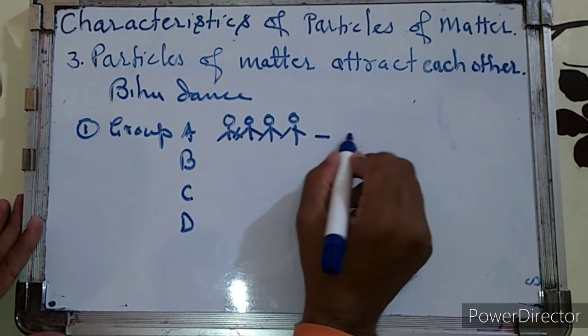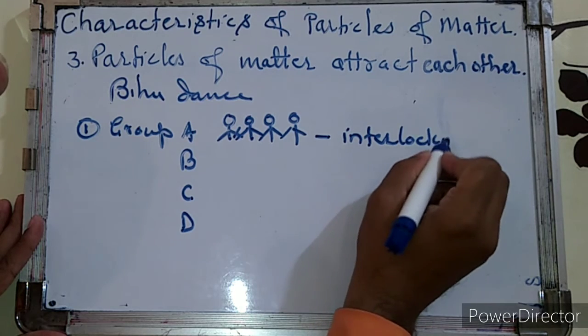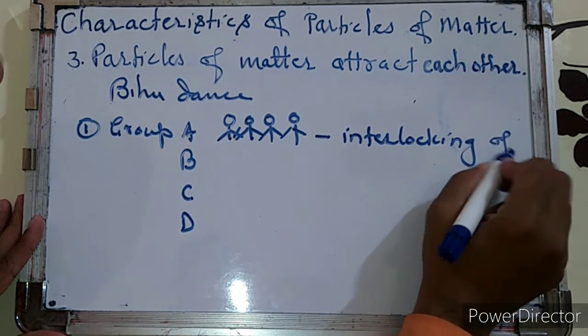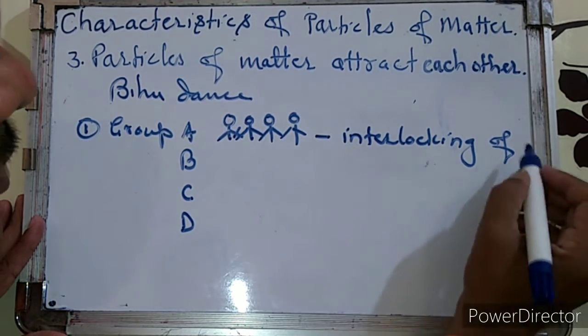This is called interlocking of hands. That means they are holding each other very firmly.